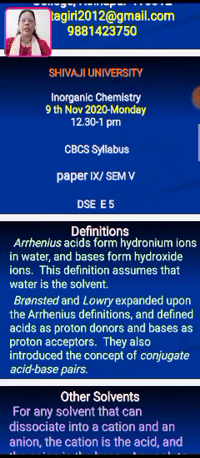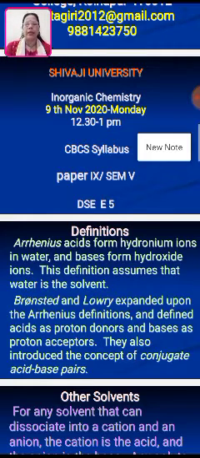Today we will study inorganic chemistry, topic number one, which is acids and bases, hard acids and soft bases. Now, the definitions of acids and bases are different. The scientists suggested different concepts. One of them is Arrhenius, who said that acids form hydronium ions in water and bases form hydroxide ions in water, whereas at that time he assumed that water acts as a solvent.